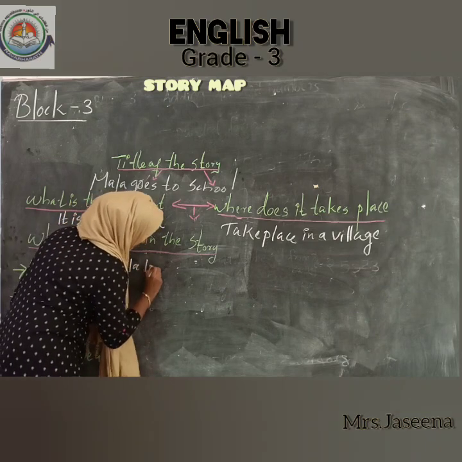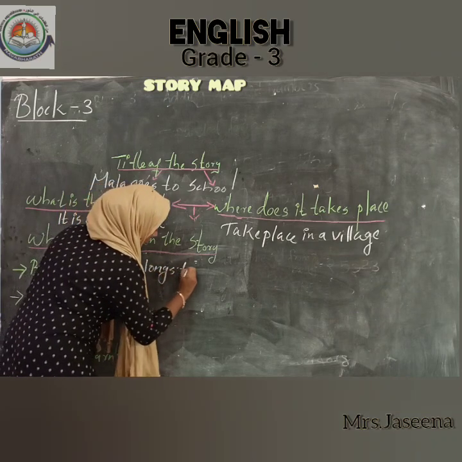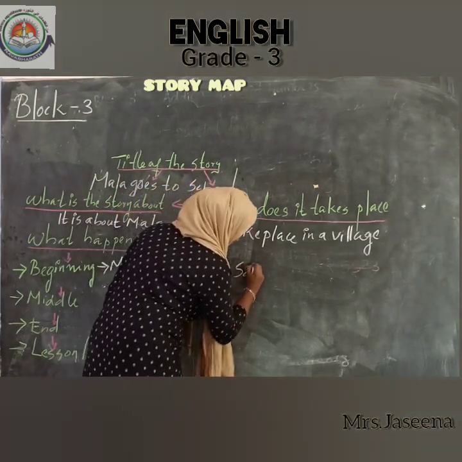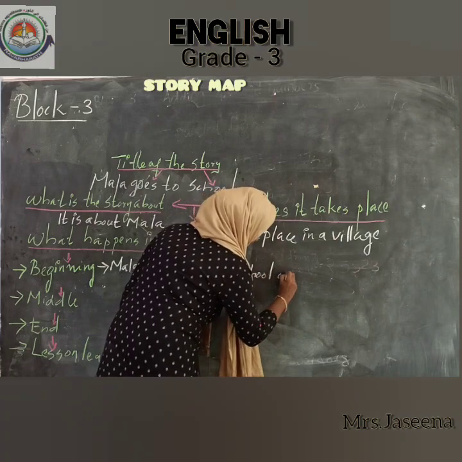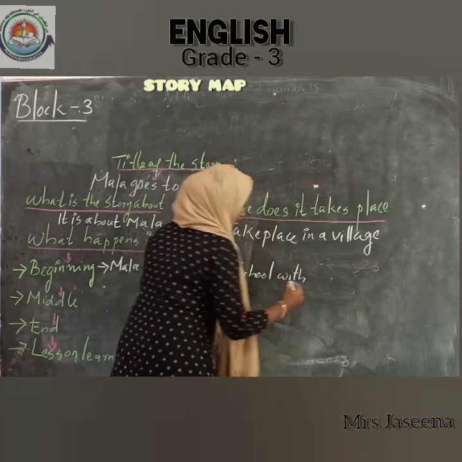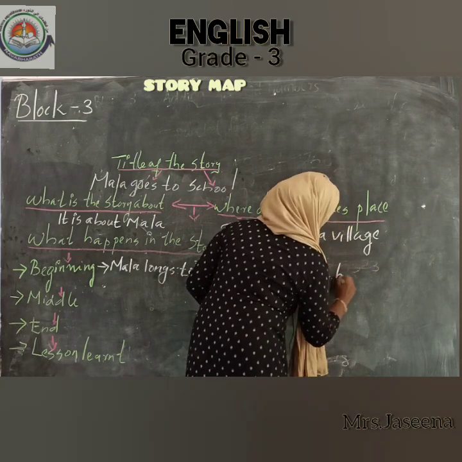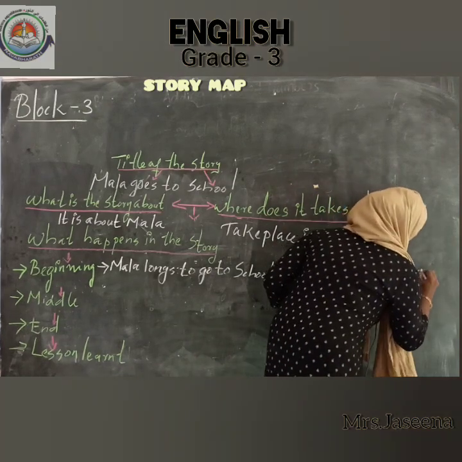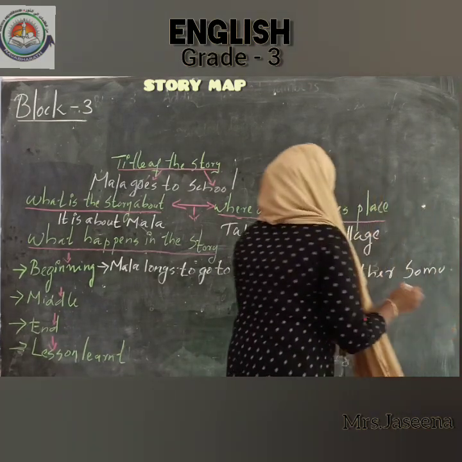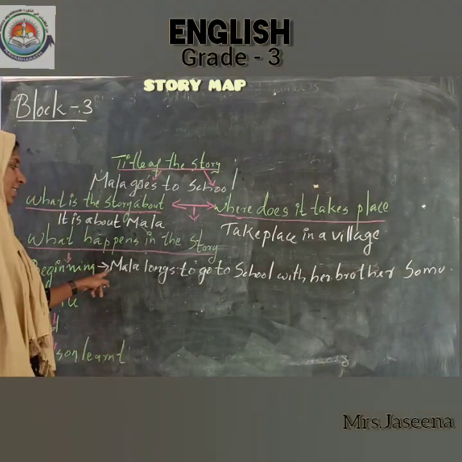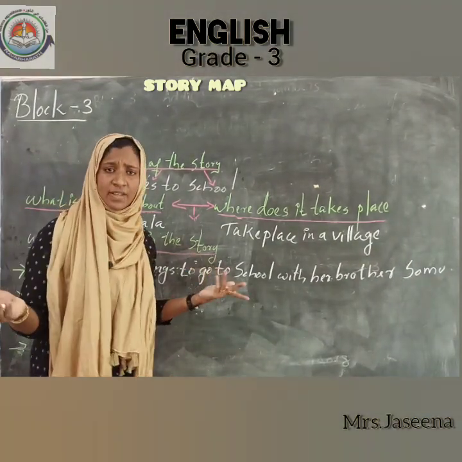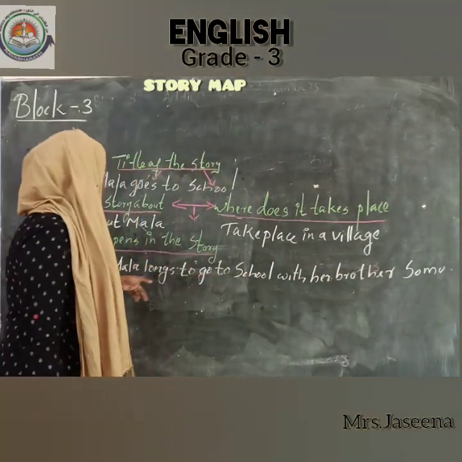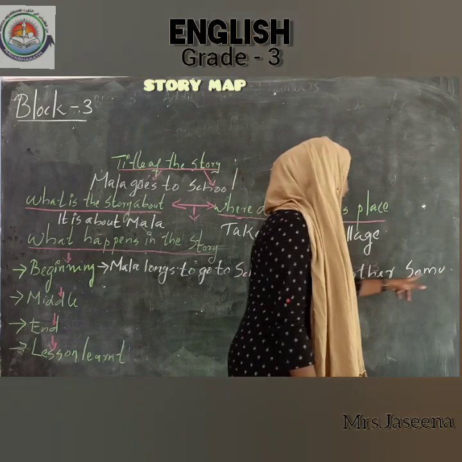Mala longs to go to school with her brother Somu. Okay, in the beginning we can see Mala was very sad. Why was she so sad? Because she can't go to school. Okay, so in the beginning, Mala longs to go to school with her brother Somu.